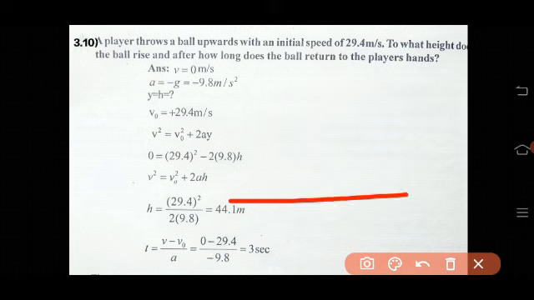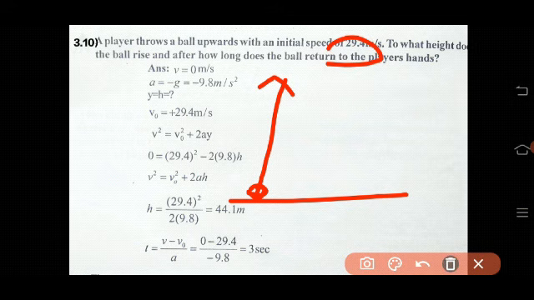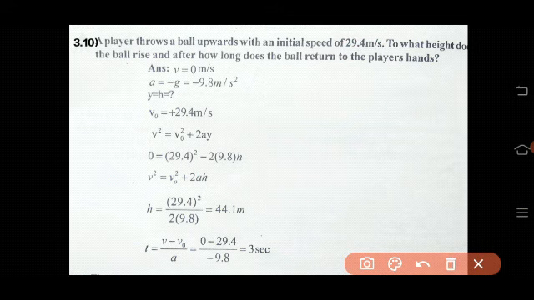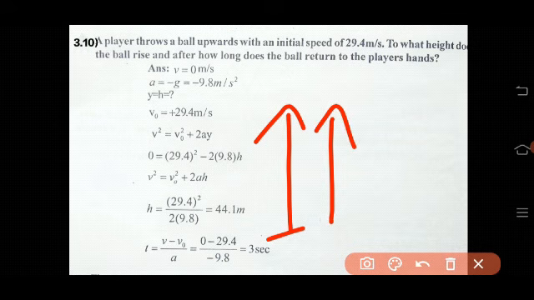So from the ground level, the boy throws the ball in the upward direction with the velocity 29.4 meter per second. So we need to find what height it will rise.